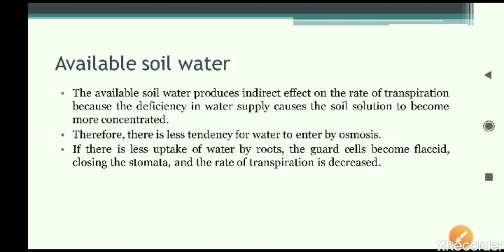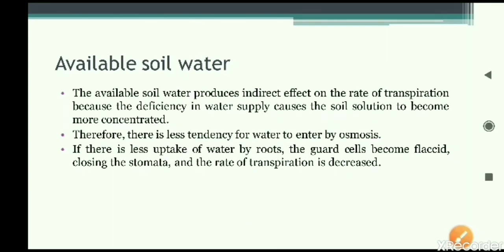By the process of osmosis, water enters the plant body carrying the minerals, which we have done in the earlier part of the chapter. But if water is not available in sufficient quantity, then the rate of osmosis will fall down. Water cannot enter the plant easily, and it will affect the rate of transpiration also, because if water is not absorbed by the root, then transpiration will also fall down. Just now we have seen, if absorption is less, then transpiration is also less.